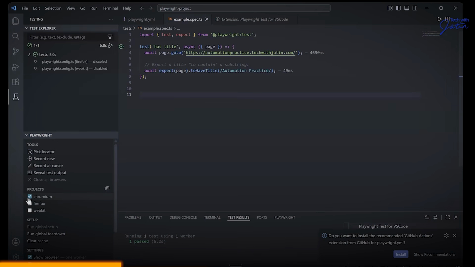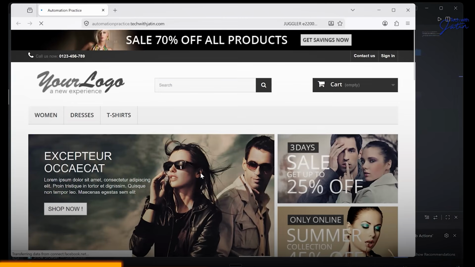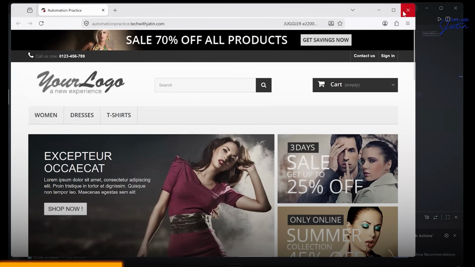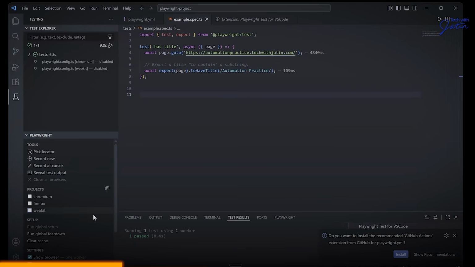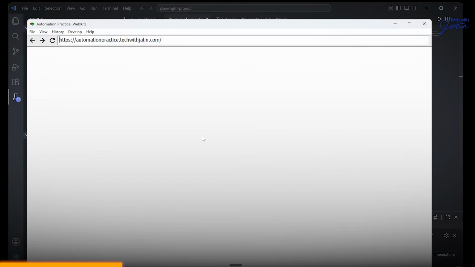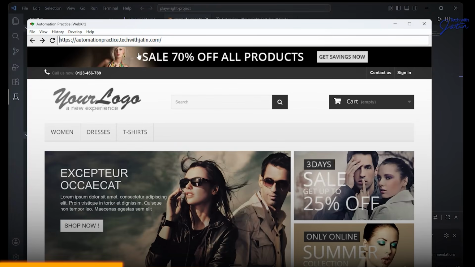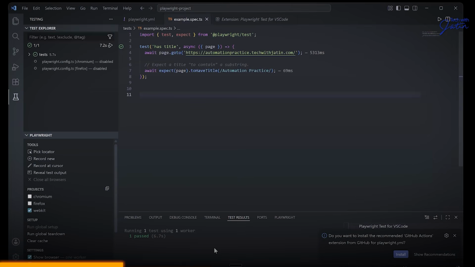If I close this and change it to Firefox, I click on the play button. All right, this is going to be on your Firefox. And lastly, if I close this and I click on WebKit and click on the play button, this is your WebKit. So over here, your browser is launched and this is where your automation practice website is. I hope this part makes sense to everyone. The default is always going to be Chromium.